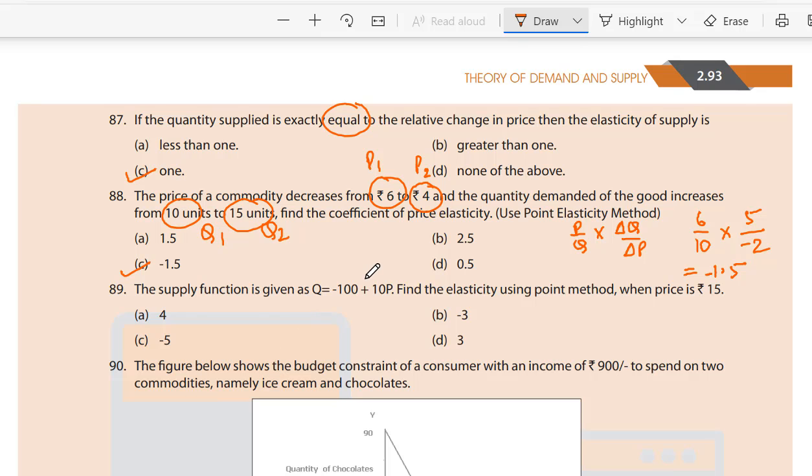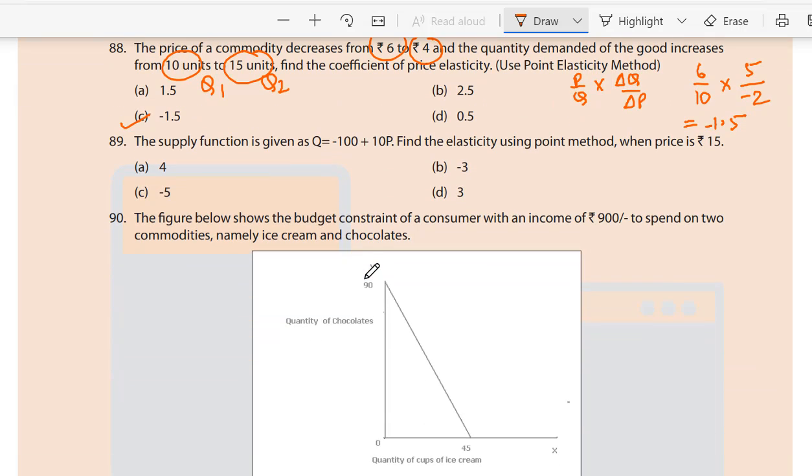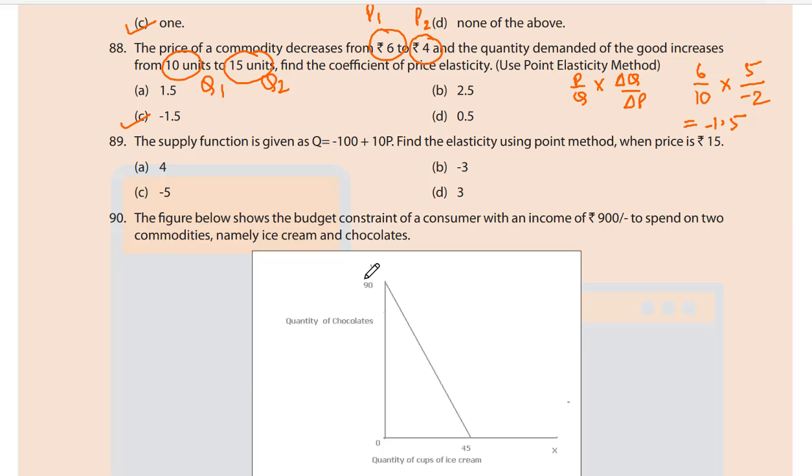Understood? Let us see the 89th one. The supply function is given as Q equal to minus 100 plus 10p. Find elasticity using the point method when the price is 15. A. 4, B. minus 3, C. minus 5, D. 3.